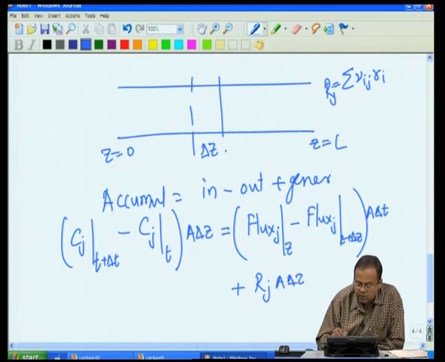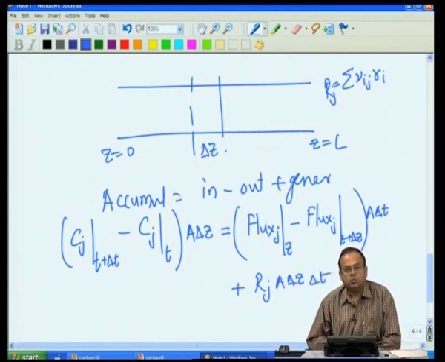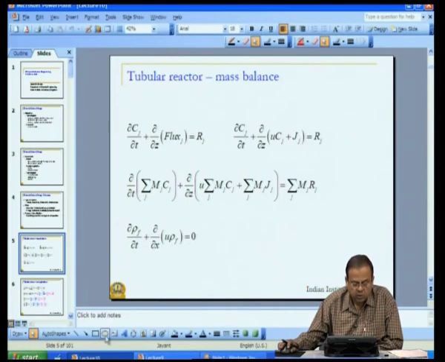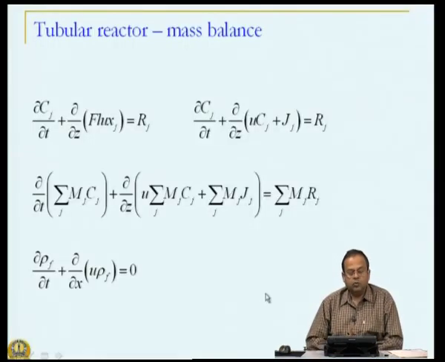So, A delta Z delta T. This is my simple mass balance, which we now divide by delta Z delta T, and take the limit as delta Z goes to 0 and delta T goes to 0. We will end up with this kind of mass balance. Here we are going to look only at the final set of equations, so that the discussion proceeds at a reasonable rate. Detailed derivations you can find in any standard textbook.